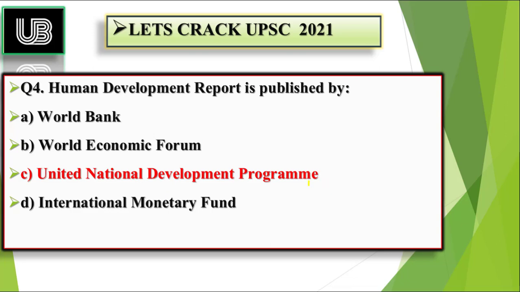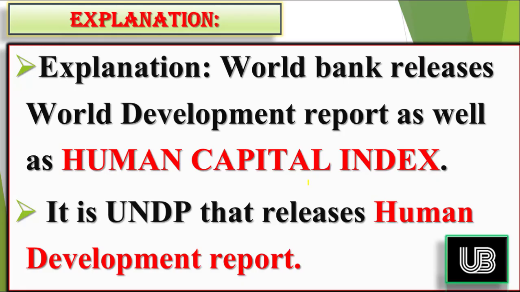And in the Human Development Report, there is a part, the Human Development Index. The World Development Report is published by the World Bank, as well as there is an important index, the Human Capital Index, that is also published by the World Bank. But UNDP is the one that publishes the Human Development Report and the Human Development Index.